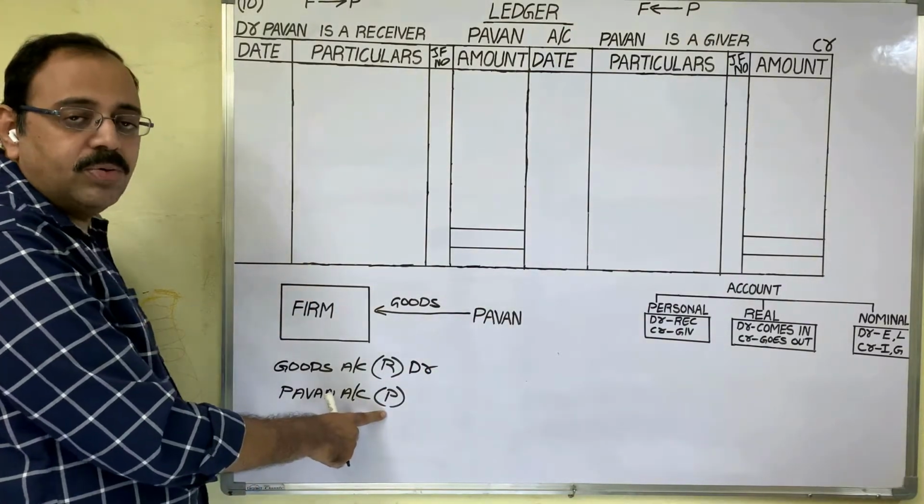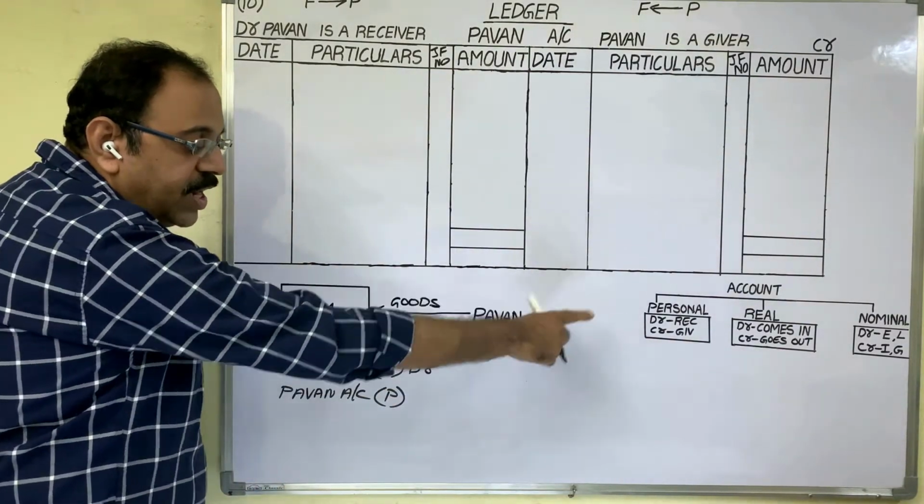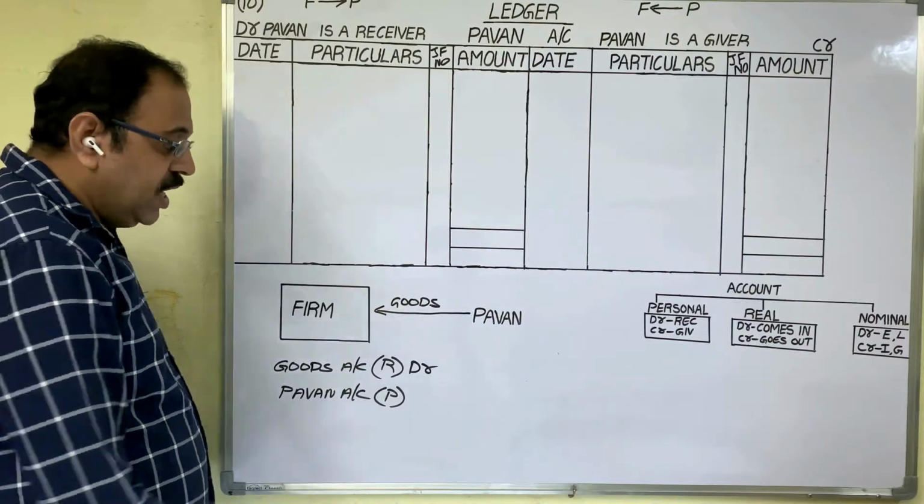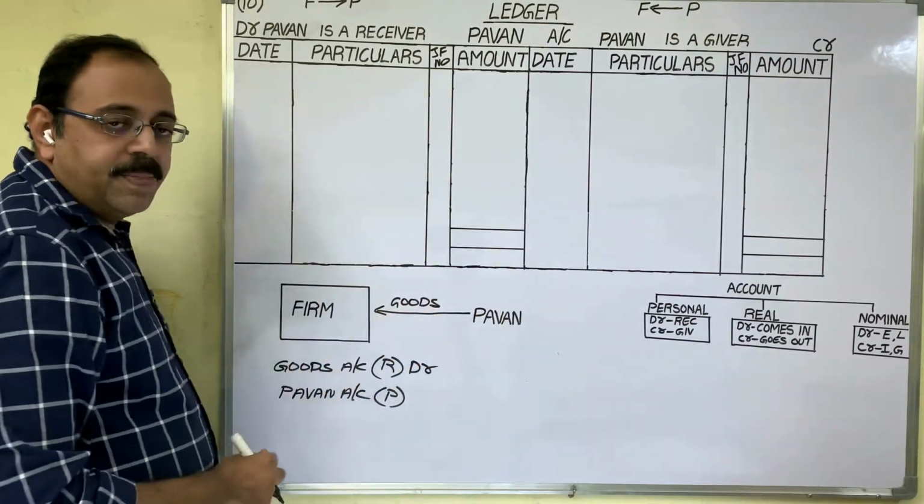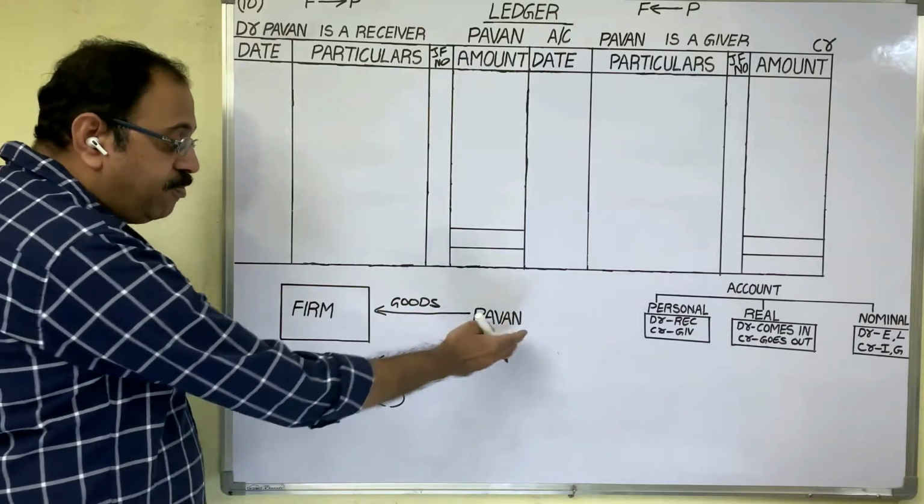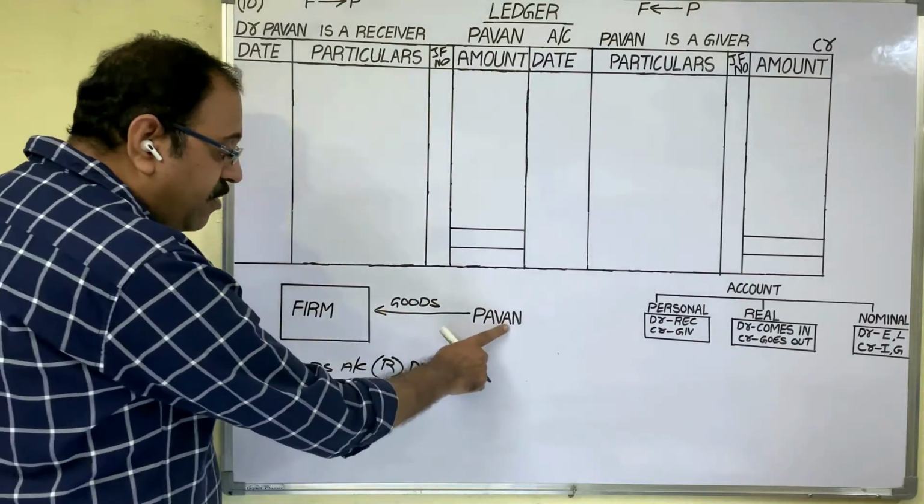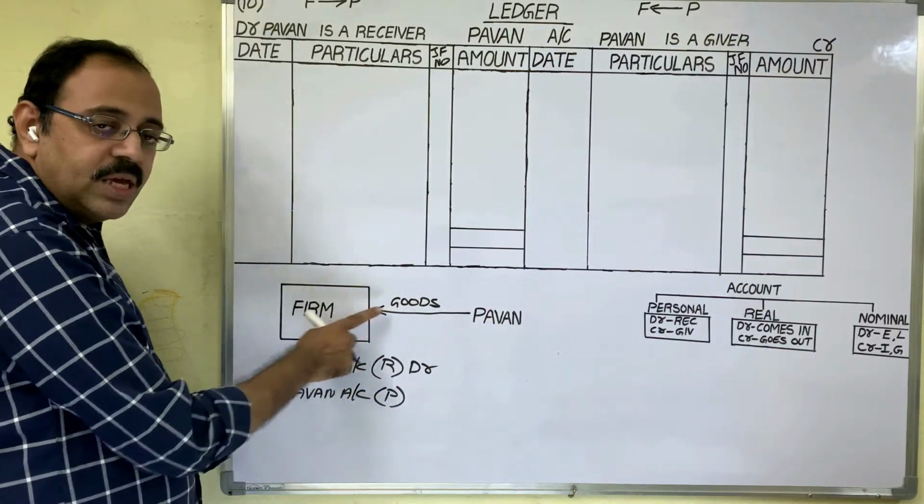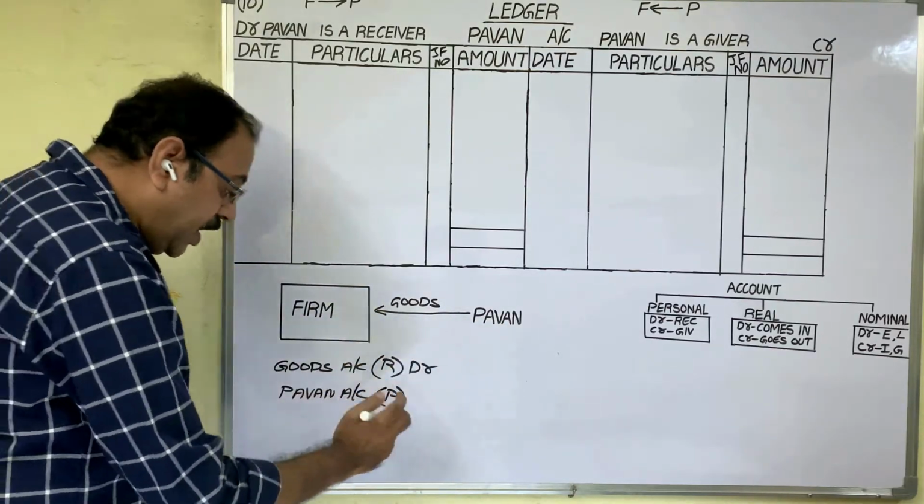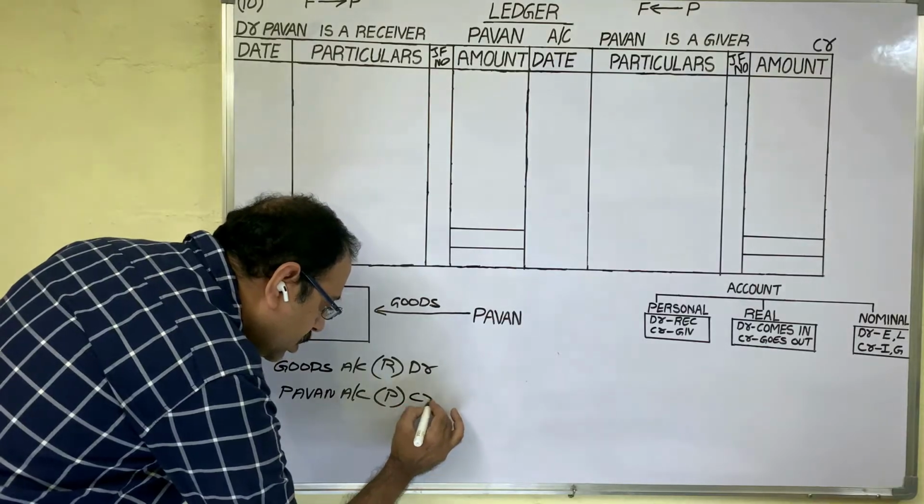Then the personal account rule: debit the receiver, credit the giver. Means if Pawan is a receiver, we should debit him. If Pawan is a giver, we should credit him. Here, Pawan is giving goods to us, he is a giver, so we should credit Pawan's account.